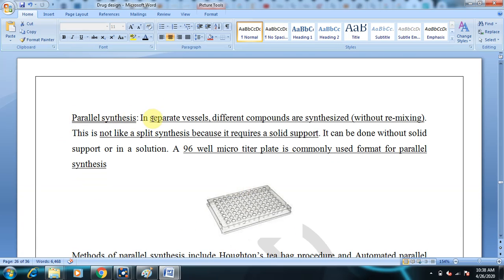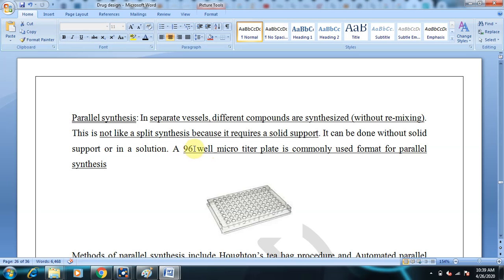Parallel synthesis. In separate vessels, different compounds are synthesized without remixing. In the earlier case, it was splitting and mixing, but here there is no remixing. This is not like split synthesis because that requires a solid support. Over there we use beads. Here we use a solid support, or it can also be prepared in solution form.